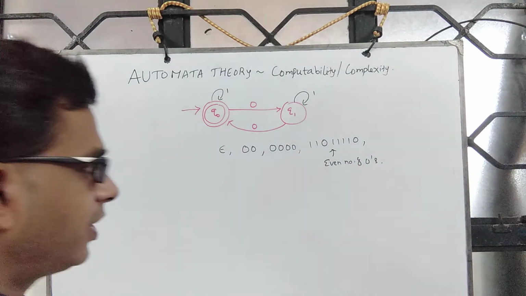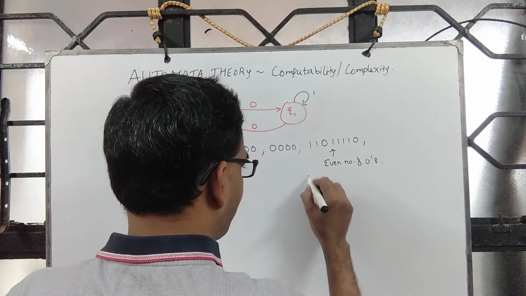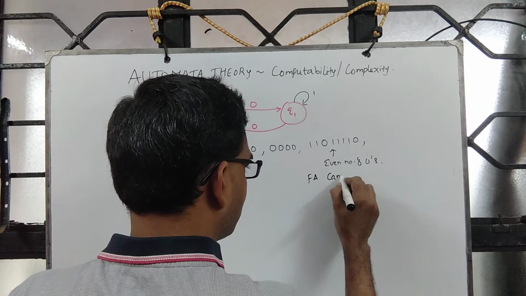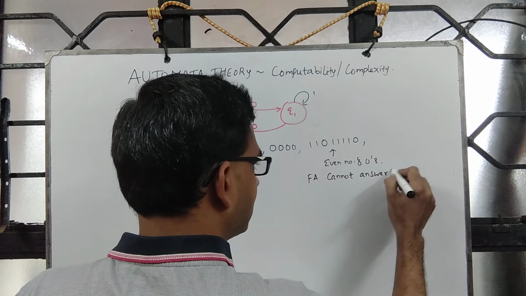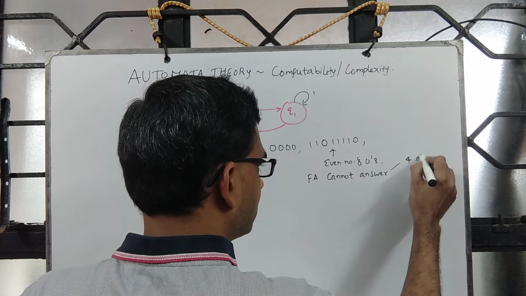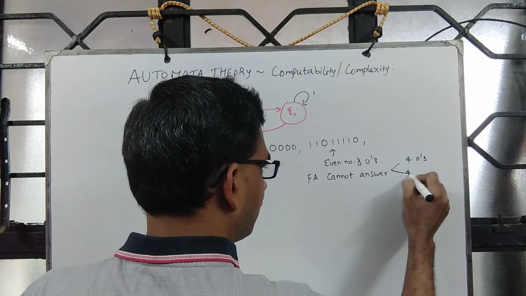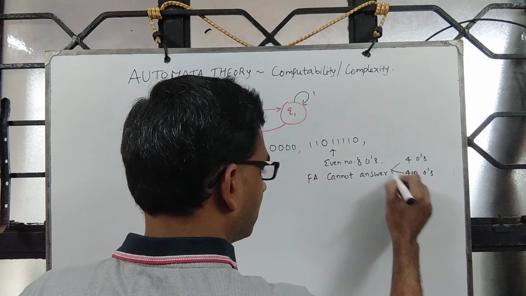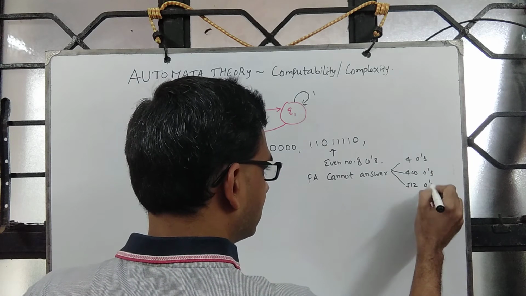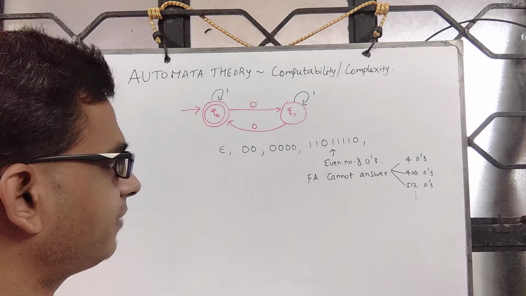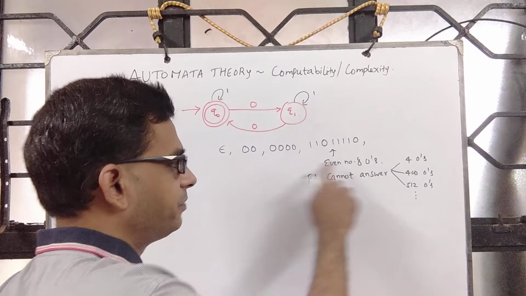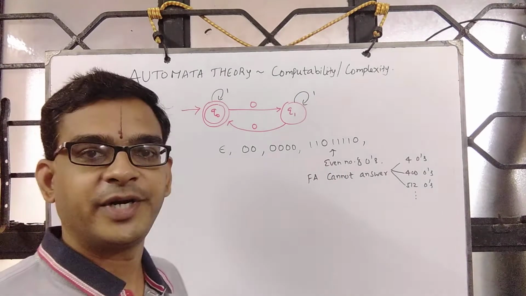But it cannot tell you, FA cannot answer whether it is 4 zeros or 400 zeros or 512 zeros and so on. So what is the value of this even number? That automaton cannot answer.